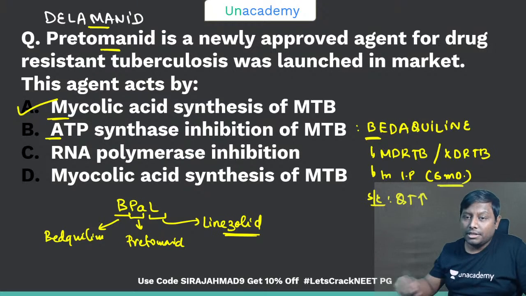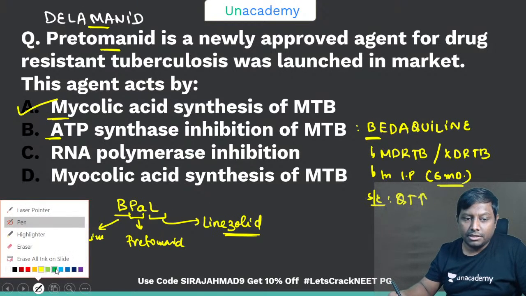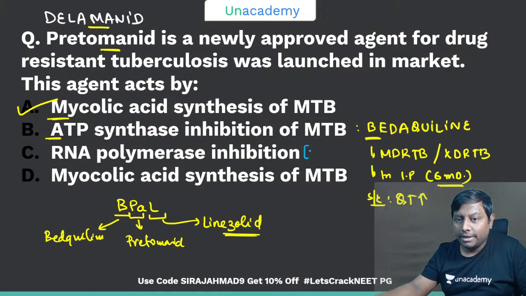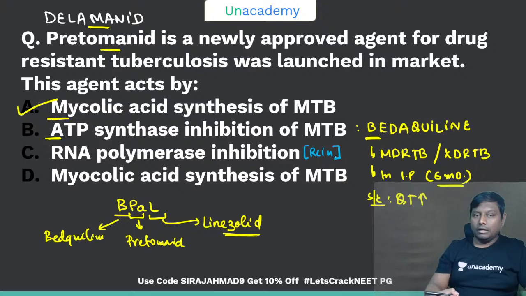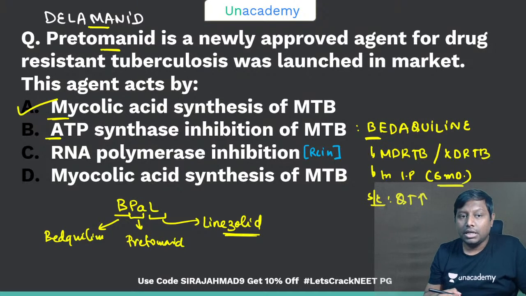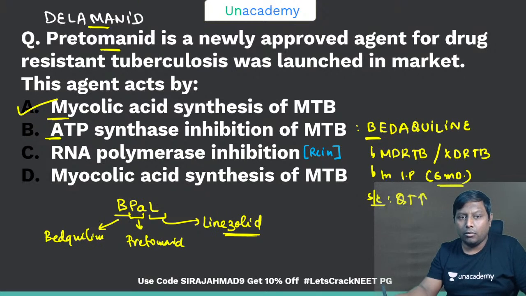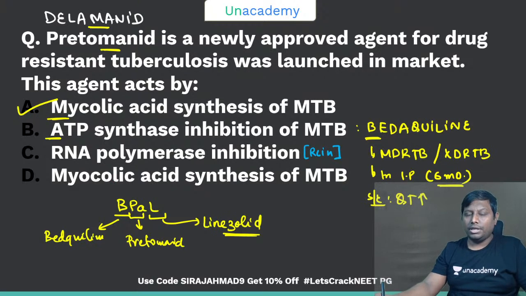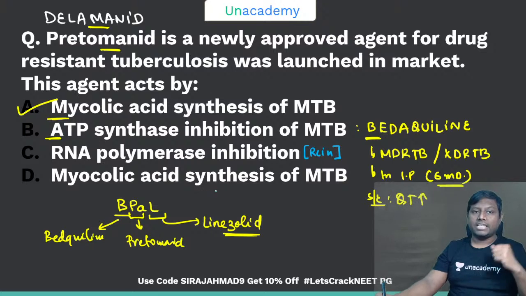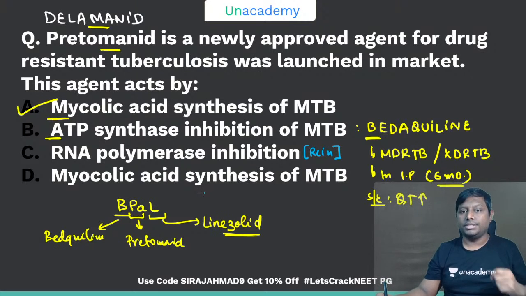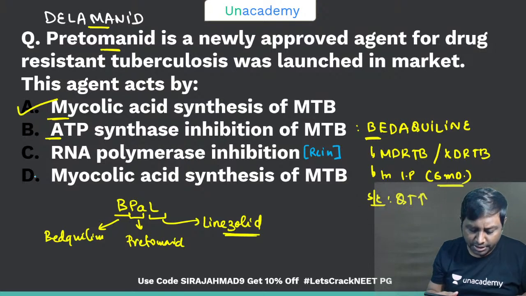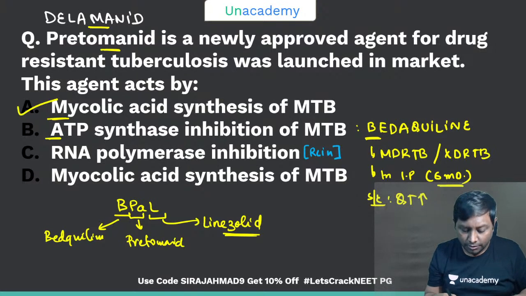RNA polymerase inhibition is by the DNA dependent RNA polymerase inhibitor, which is rifampicin. I'm sure all of you remember that. There are many drugs against mycolic acid synthesis. I think options A and D are almost the same, mycolic acid synthesis of MTB. So it acts by inhibiting the mycolic acid synthesis of MTB. A and D are both the same, it came by mistake, okay? Either of them can be the answer.